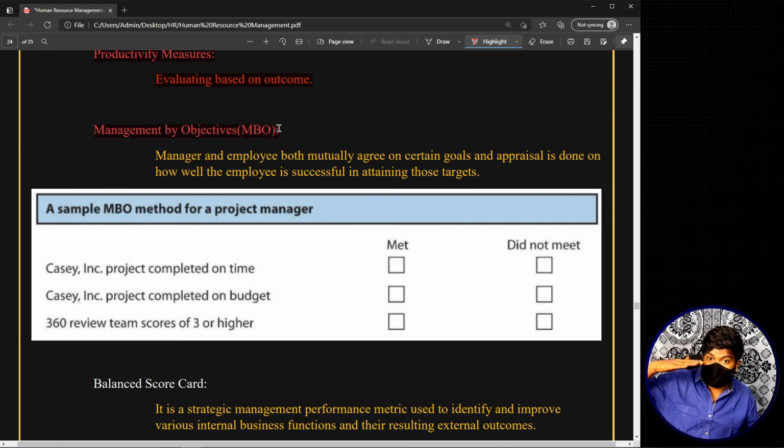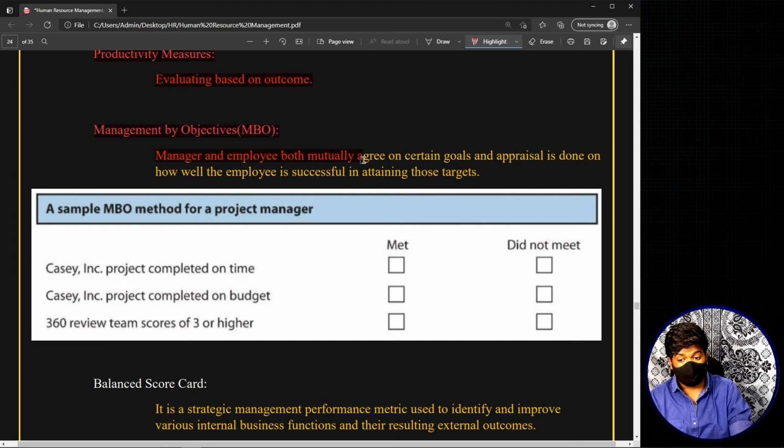Here also you will have a checklist type of thing, where all the targets that have been mutually communicated and assigned to you are listed, and you will have two columns telling whether he met the target, yes or no. In this way, performance appraisal using this method operates. The manager and the employee both mutually agree on certain goals, and appraisal is done on how well the employee is successful in attaining those targets.